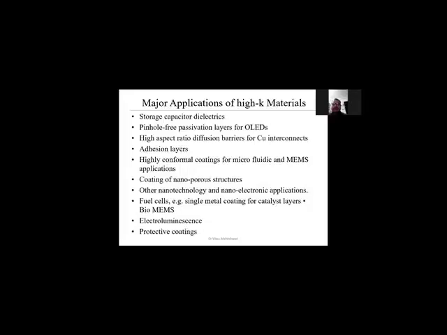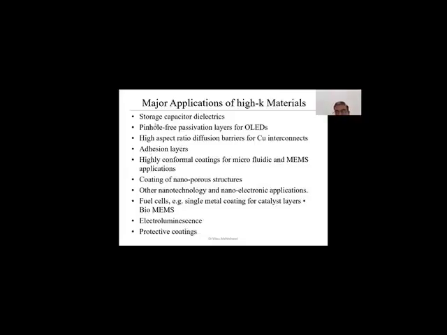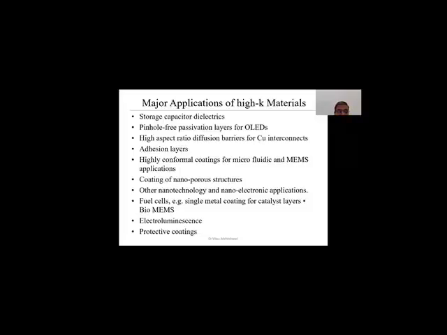Next is the high aspect ratio diffusion barrier for copper interconnect. Adhesion layer that will provide a better isolation. Highly conformal coating for microfluidic and MEMS applications. Coating of nanoporous structure. Next is other nanotechnology and nano electronic application, as we are using zirconium oxide as a nano material. It can be used in fuel cell, single metal coating for catalyst layer, biomems, electroluminescence, and protective coatings.